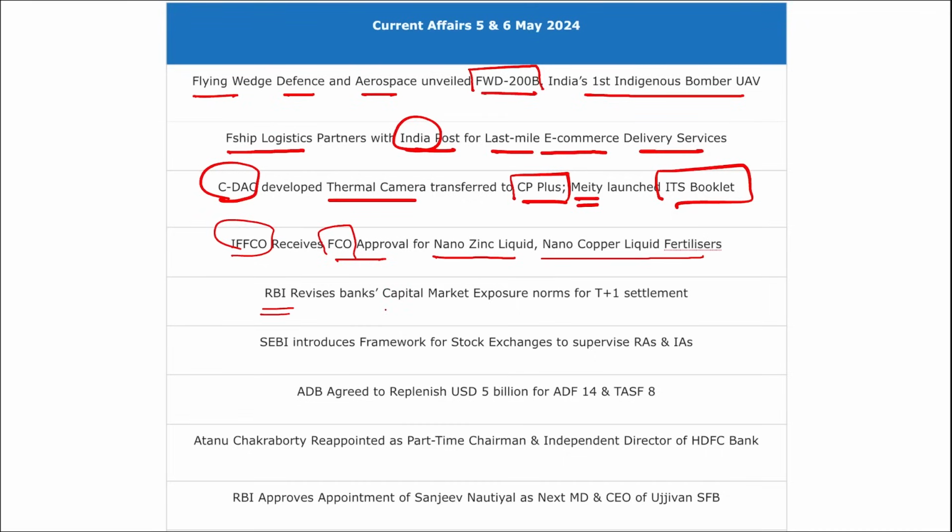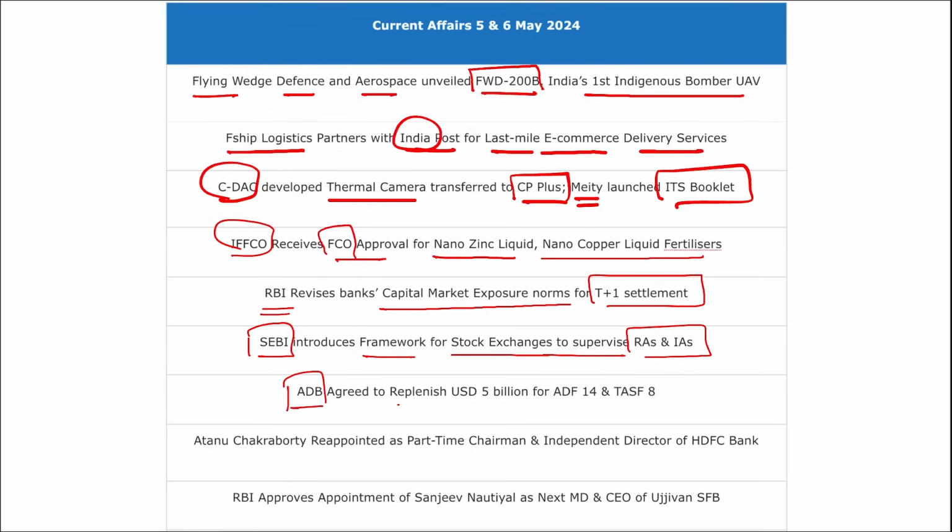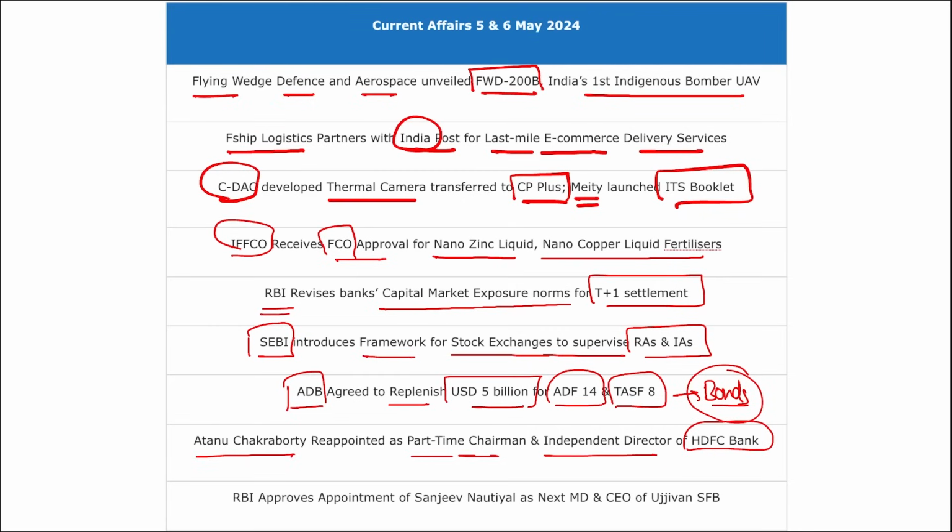RBI has revised the bank's capital market exposure norms for T+1 settlement. SEBI has introduced a framework for stock exchanges to supervise the research analysts and investment analysts. Asian Development Bank agreed to replenish $5 billion for ADF 14 and TSAF 8. These are the bonds. Correct? And Atanu Chakraborty has been reappointed as the part-time chairman and independent director of HDFC Bank.